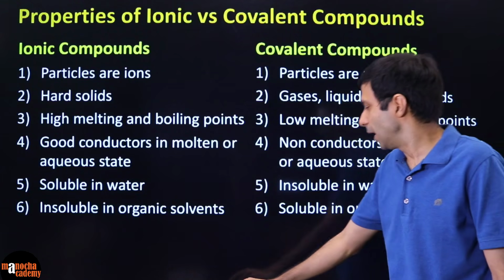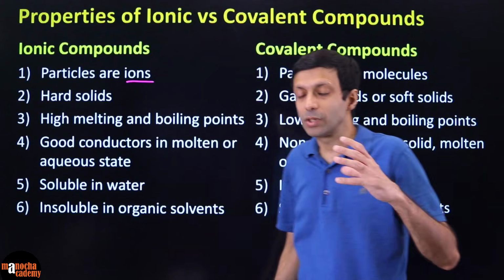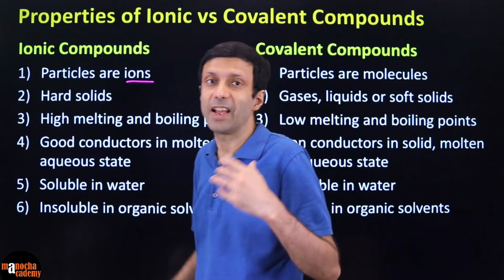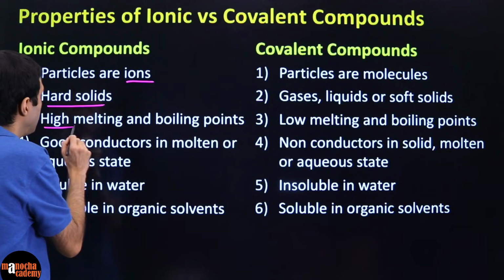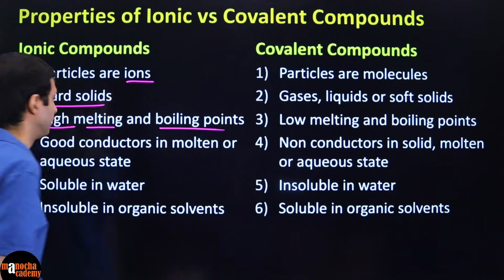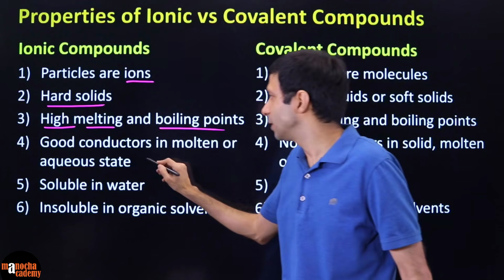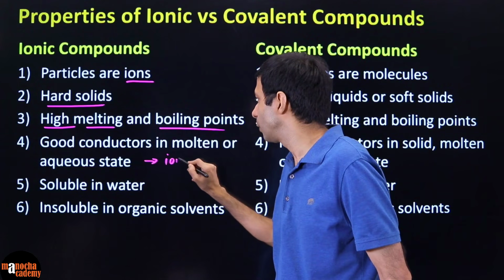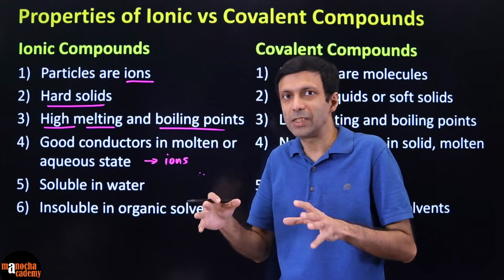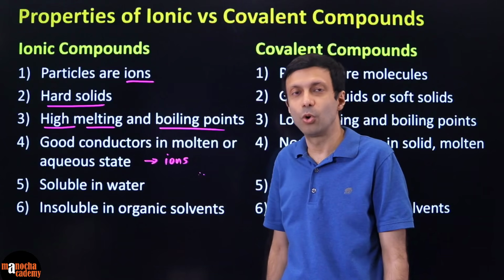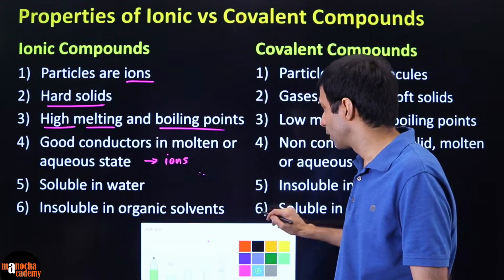So we know that ionic compounds contain ions, so the particles are ions. Because the force of attraction between cation and anion is very high, they are usually hard solids having high melting and boiling points. And they are also good conductors in molten or aqueous state due to the presence of ions. So molten means liquid state, so when you heat it, and aqueous means when dissolved in water. So due to the presence of ions, ionic compounds are good conductors of electricity. They are also soluble in water.